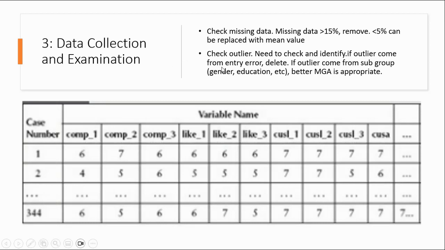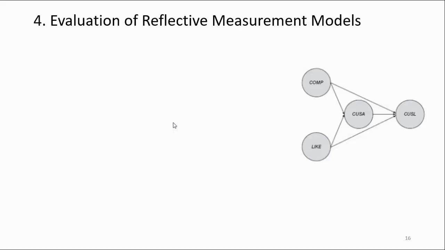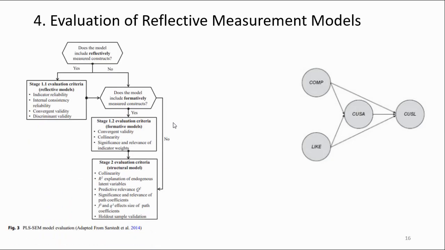And the second is we check outliers. We need to check and identify them. If an outlier comes from an entry error, delete it. But if an outlier comes from a subgroup, for example gender, education and so on, it is better to try multi-group analysis. Then we evaluate the reflective measurement model.